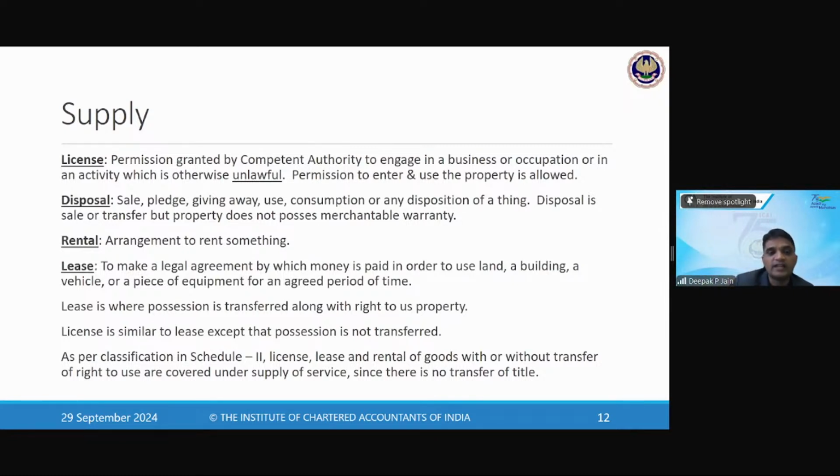Difference between license and lease: license is similar to lease, except that possession is not transferred. In case of a lease, possession is given, and in a license, possession is not transferred. You have the possession with you. As per classification in Schedule 2, license, lease, and rental of goods with or without transfer are all covered under supply of services since there is no transfer of title. Okay, so these are the 8 forms of supply.